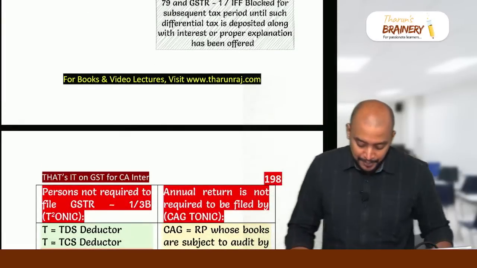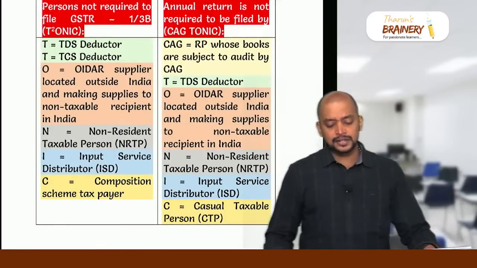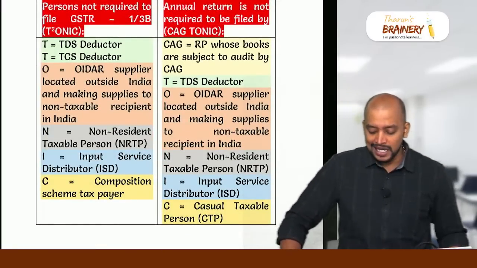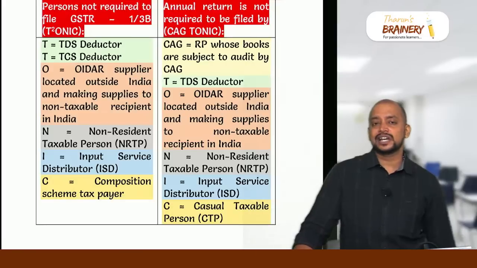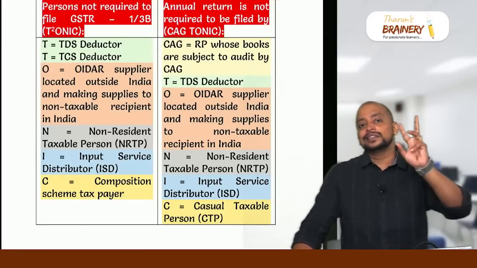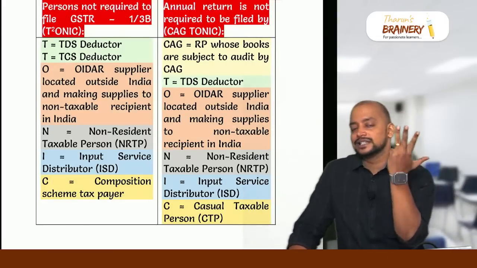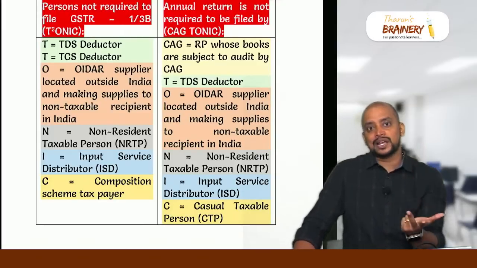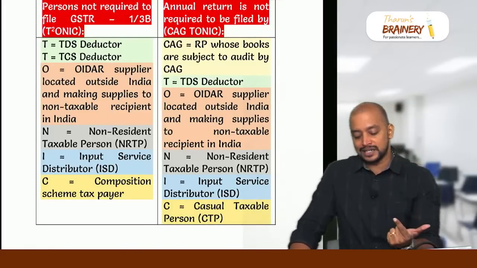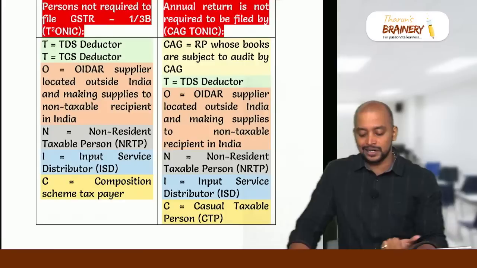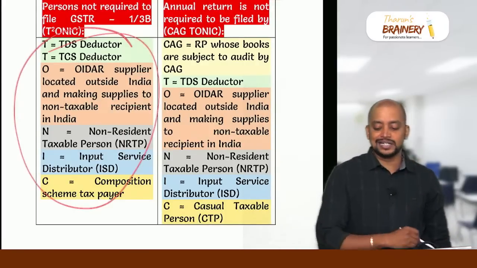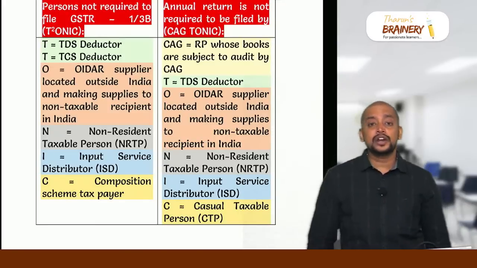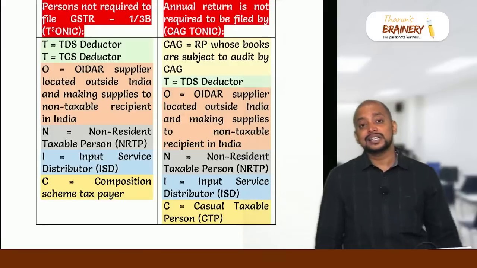Then, persons who are not required to file GSTR 1 or GSTR 3B. Who is not required to file GSTR 1 or 3B? Remember, TONIC, T square: TDS, TCS deductor, OIDR supplier, non-resident taxable person, input service distributor, and composition scheme taxpayer. These people are not required to file GSTR 1 or 3B. Then, who are not required to file annual return? Remember, CAG TONIC.